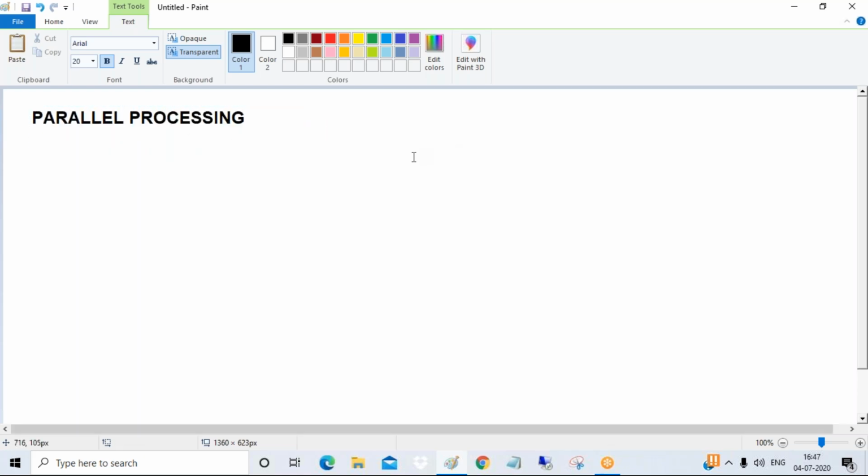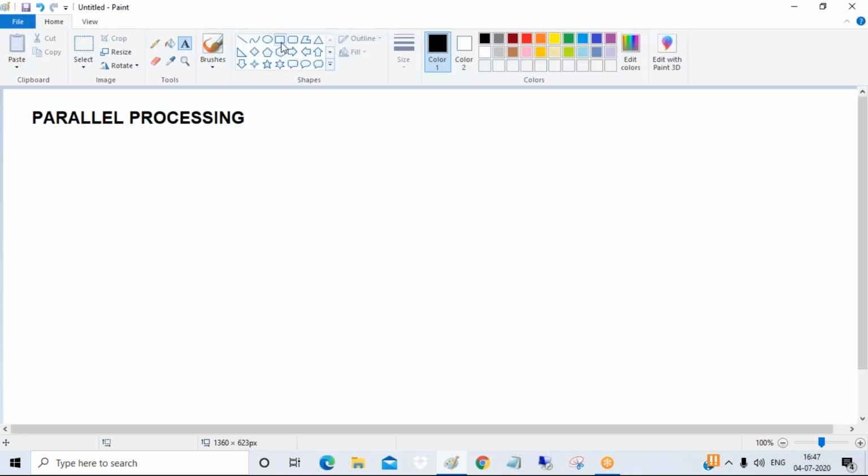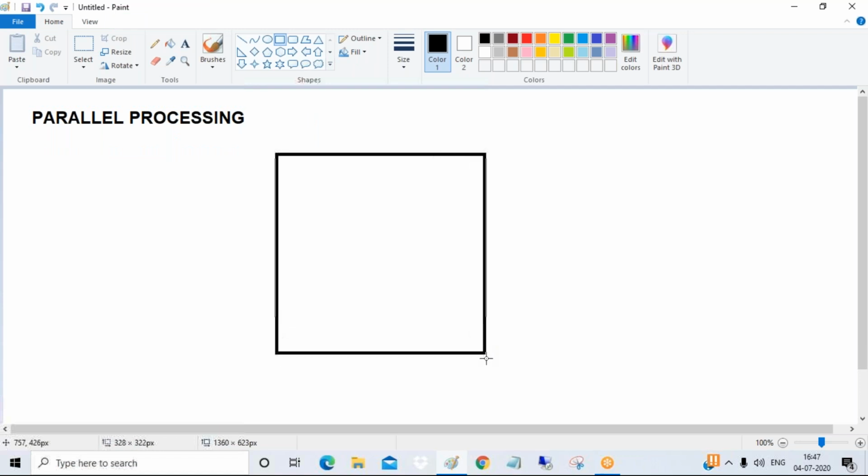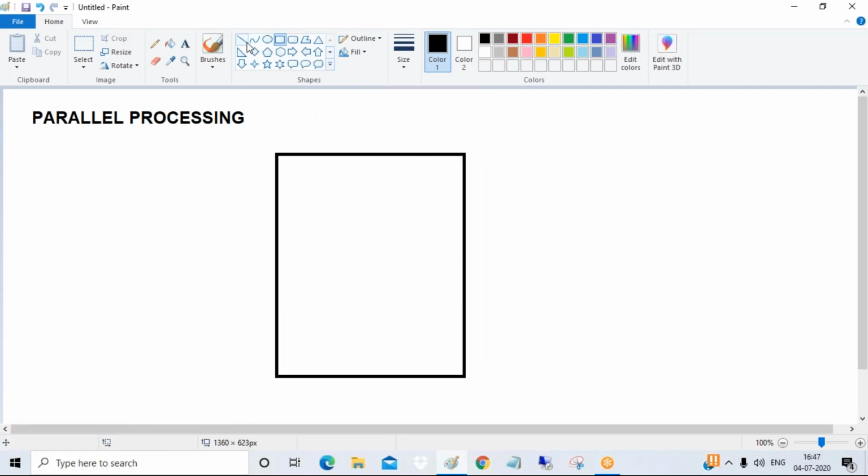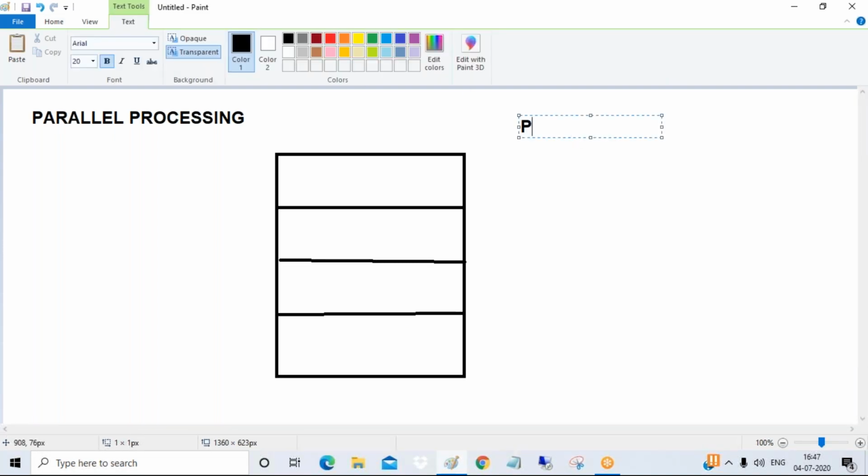Previously, guys, suppose we have one building with floors: floor 1, floor 2, floor 3, floor 4, floor 5. Suppose I have 4 floors and there is a single person, and I'm asking this person to paint the entire building.